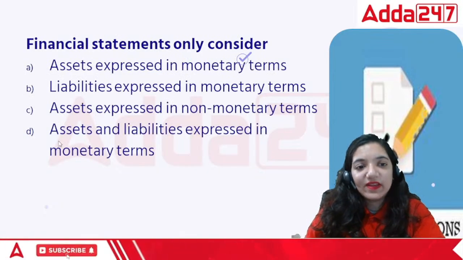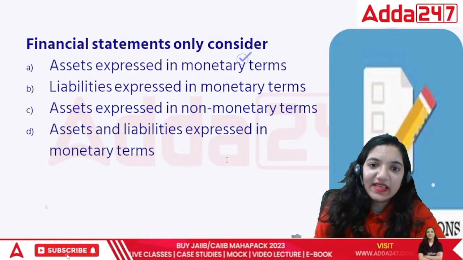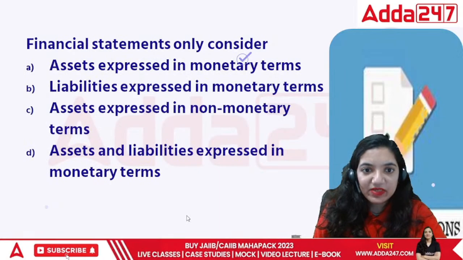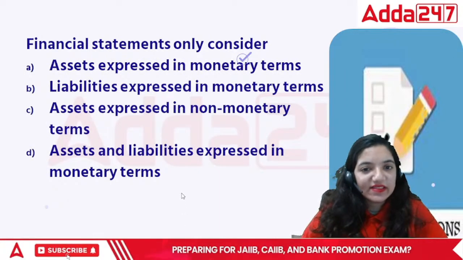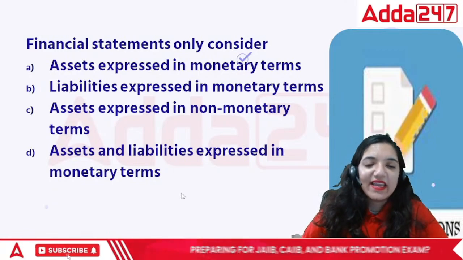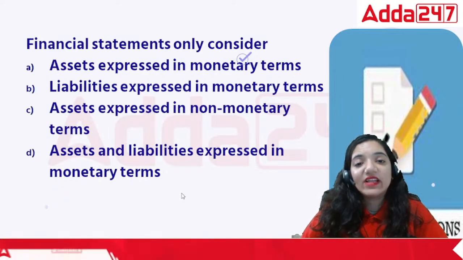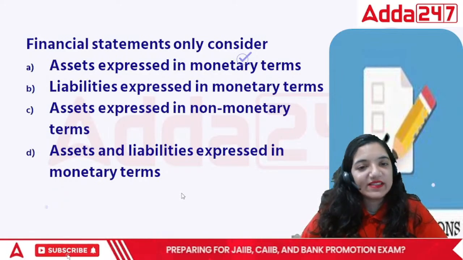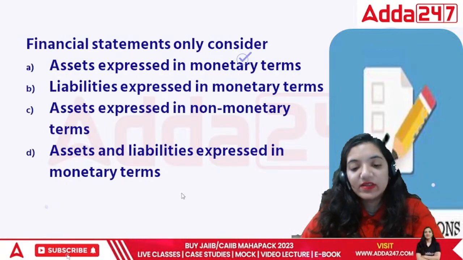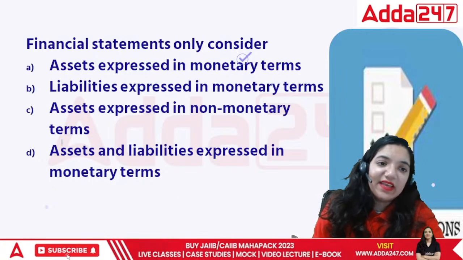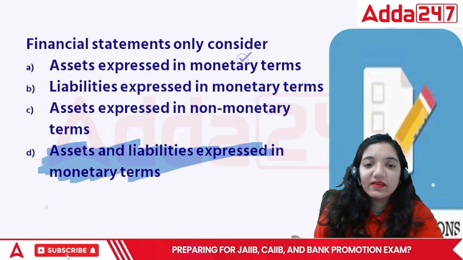Next point. The financial statements only consider assets expressed in money terms, liabilities expressed in money terms, assets expressed in non-monetary terms, or assets and liabilities expressed in monetary terms. When we talk about financial statements, it's all about finance. Anything has to be stated only and exclusively in monetary terms. So in this case, the correct answer would be assets and liabilities which are in terms of money.